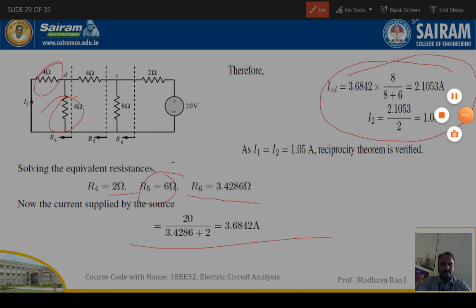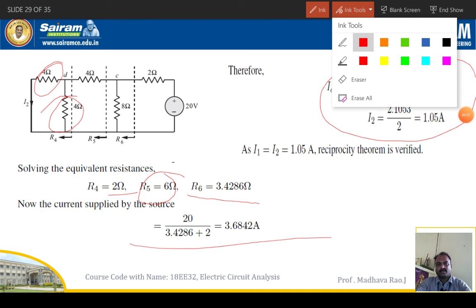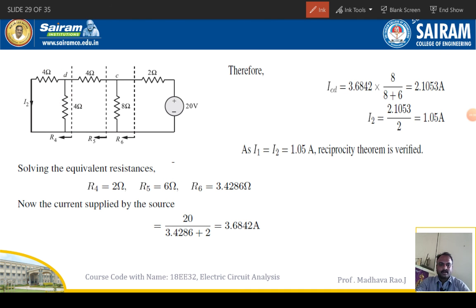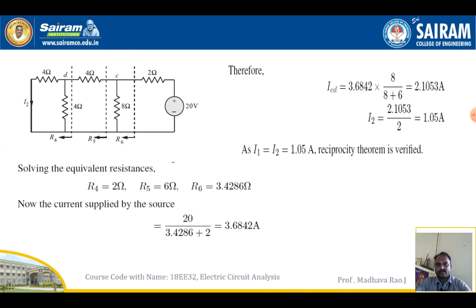Okay, so this is the problem based on the reciprocity theorem. So what we calculated here: first case and second case. Two cases we have to compare.